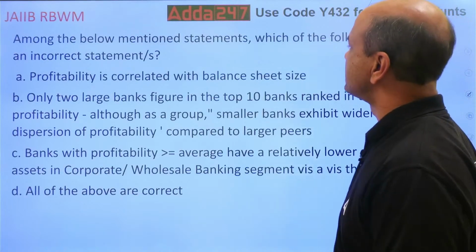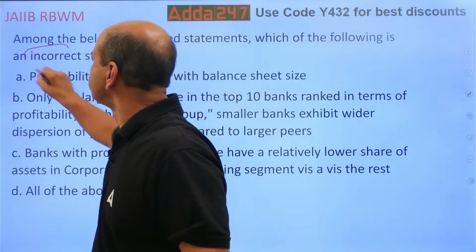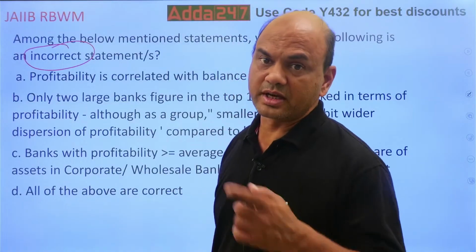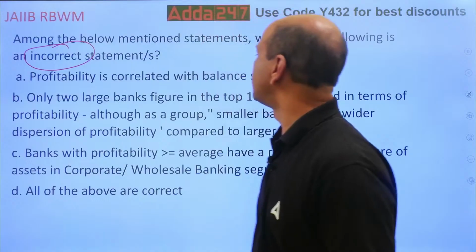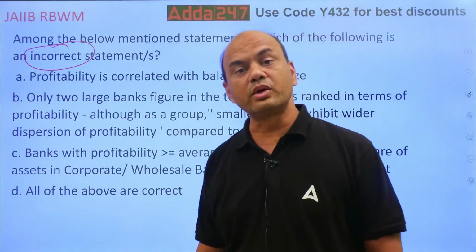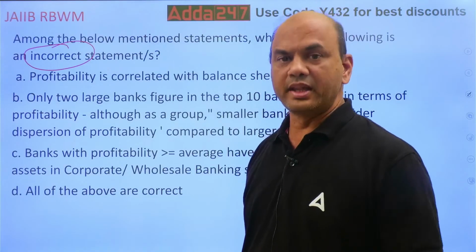Among the below mentioned statements, which of the following is incorrect statement? Incorrect. Always, as I tell you, focus on correct or incorrect. Okay. Profitability is correlated with the balance sheet. What do you mean by this? I'll explain you.